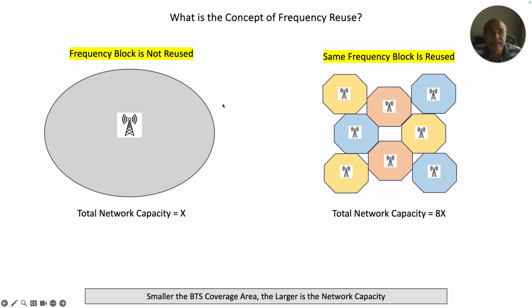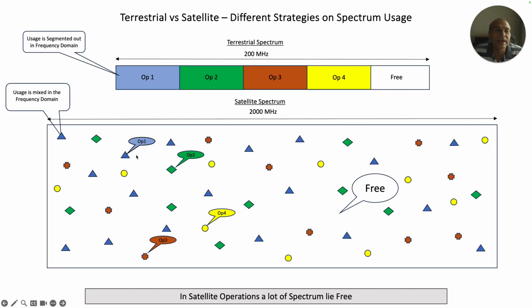And because of the constraint that you have got a limited number of satellites hanging in the sky, you need to cover large bandwidth. And that is why this frequency reuse, which I spoke about in case of terrestrial, is not possible in the same way for satellite players. So what happens is that because of this, you can't do frequency reuse. You end up being in the same block of spectrum simultaneously by many satellite players. And even with all satellite players put together, this block of spectrum of 200 megahertz can't be used efficiently. Almost 90% of the capacity will be left unused.